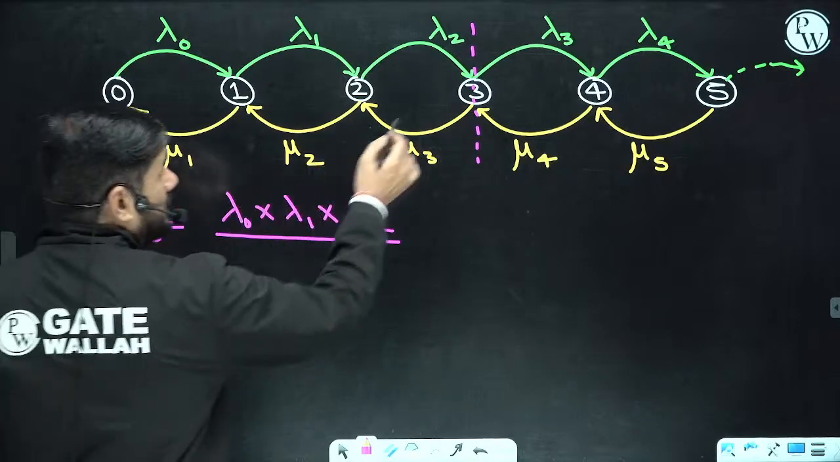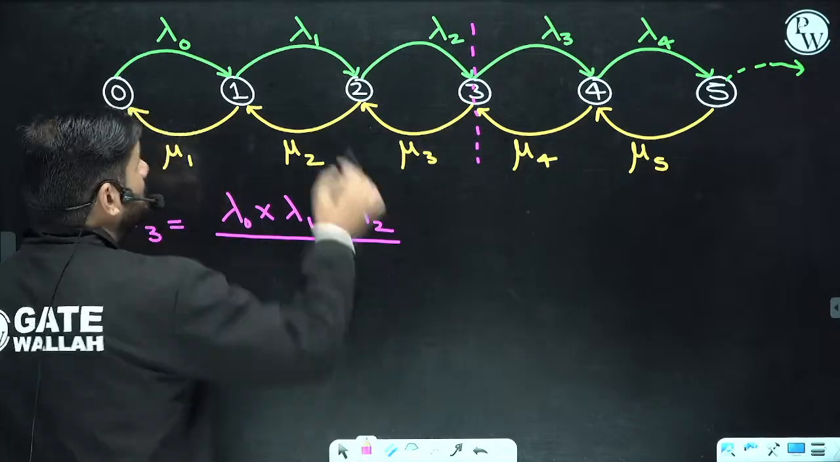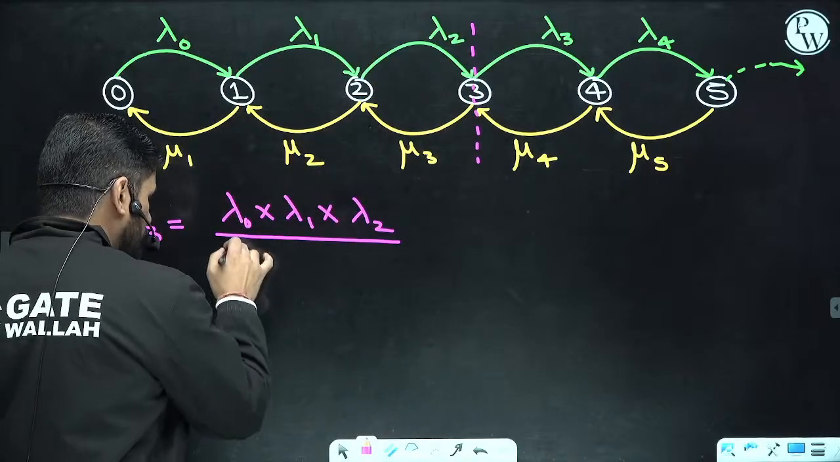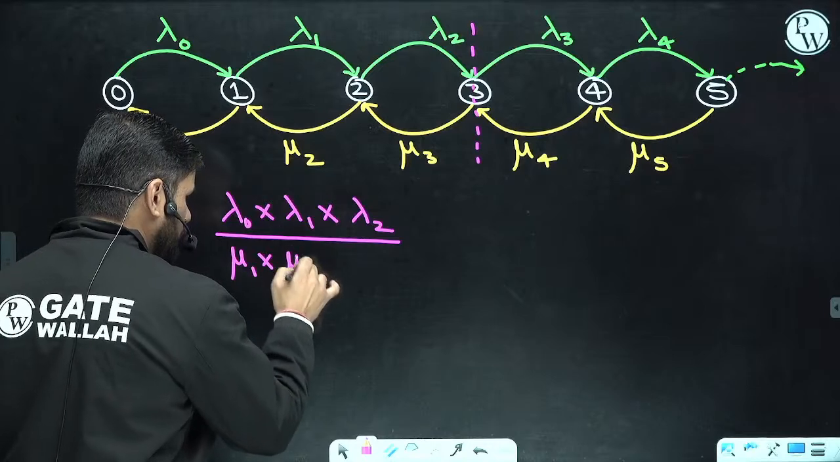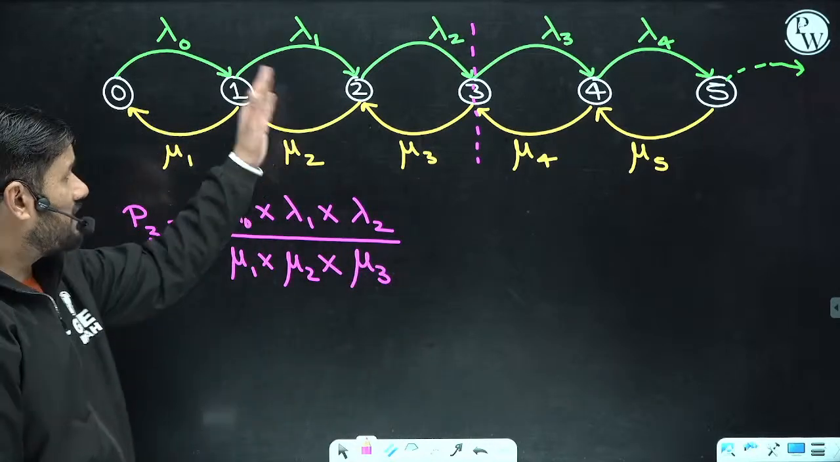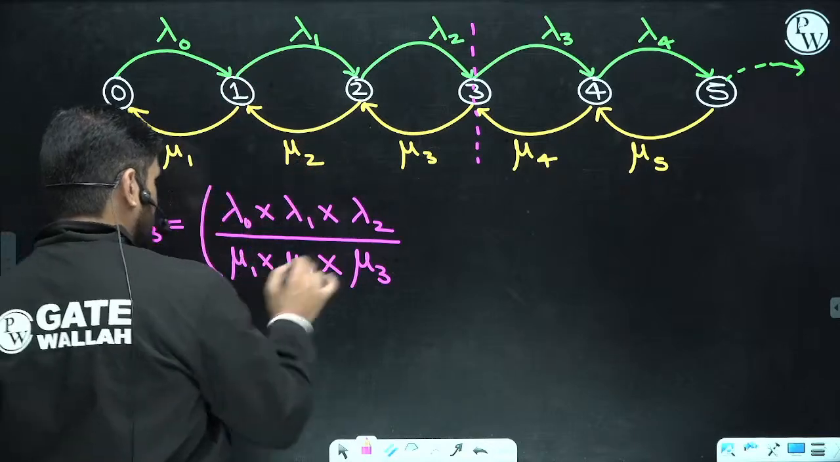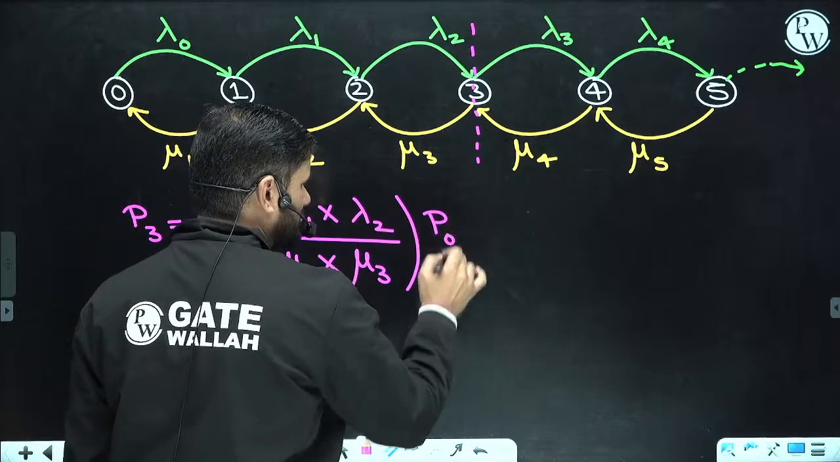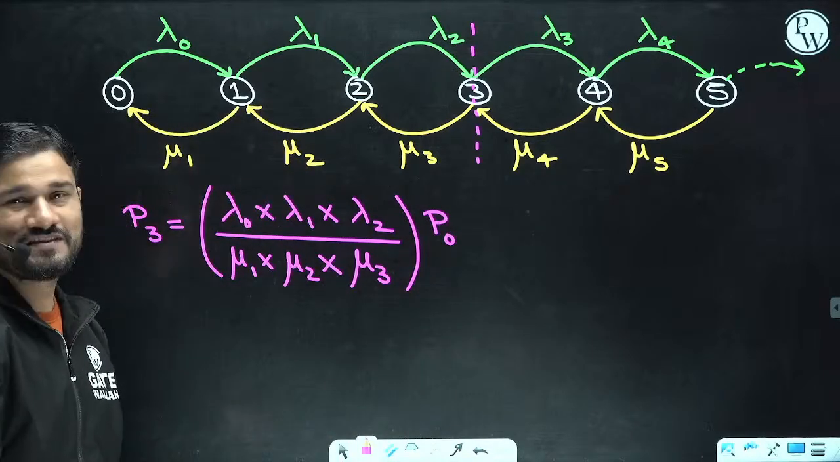Okay, so we are finding out P3. There are 3 lambda just to the left side of P3, and we are having 3 mu also: mu1 into mu2 into mu3. So 3 lambda, 3 mu. Just multiply them, lambda in the numerator, mu in the denominator, and just write down P0. This will become P3.